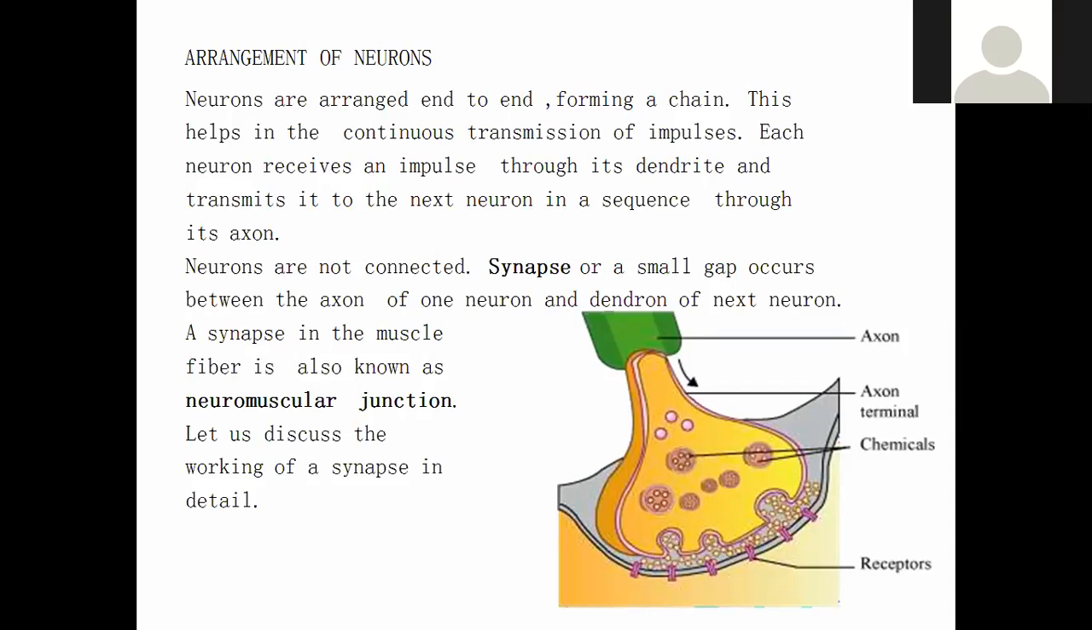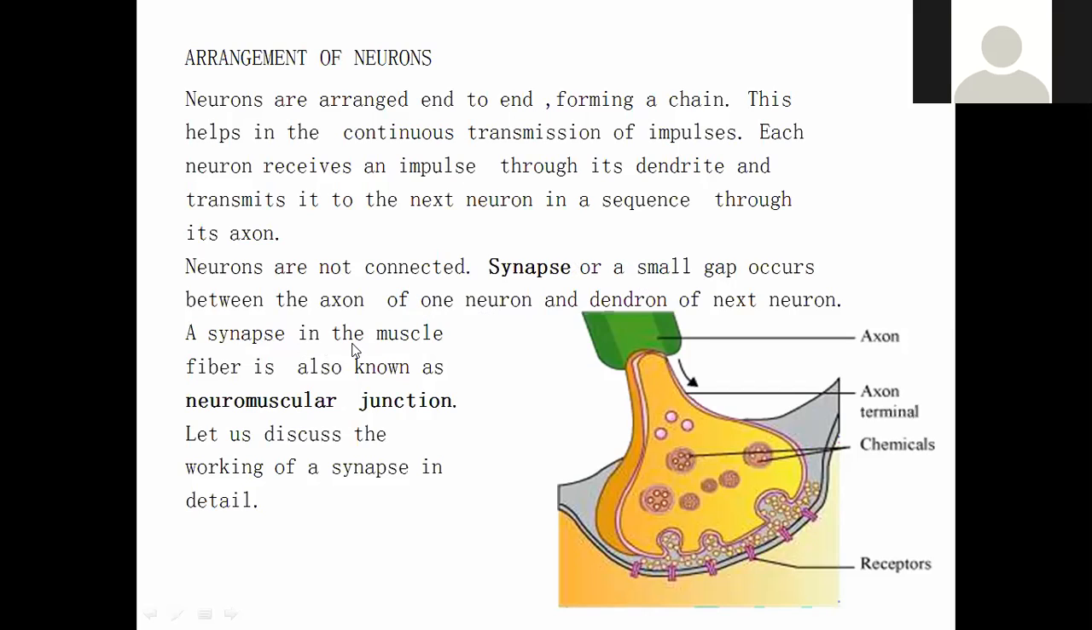See children, hear this point very clearly. Each neuron receives the information from the dendrite. Again, this information is transmitted through the axon to the next one. One more important point: these neurons are not physically connected to each other. There is a gap in between one neuron and the other neuron. That gap is called, children, synapse. A small gap occurs between the axon of one neuron and the dendrite of the next neuron.